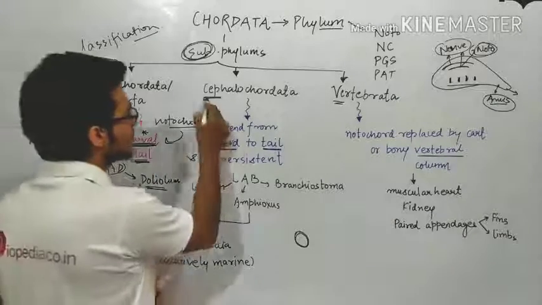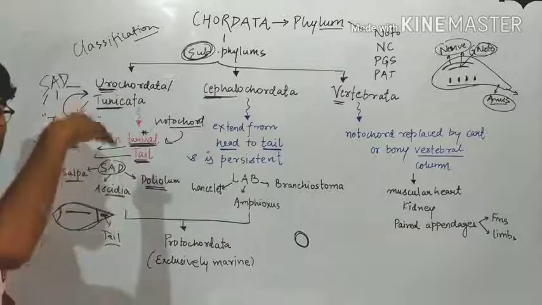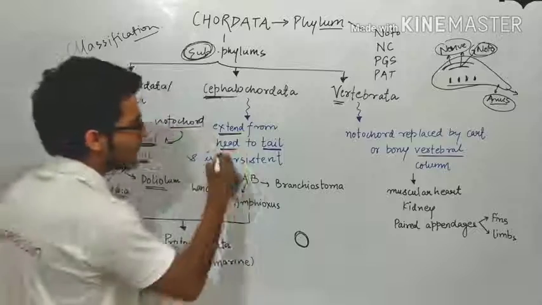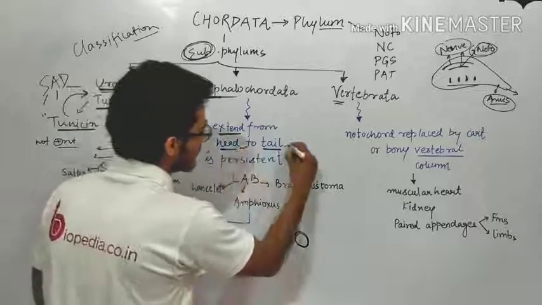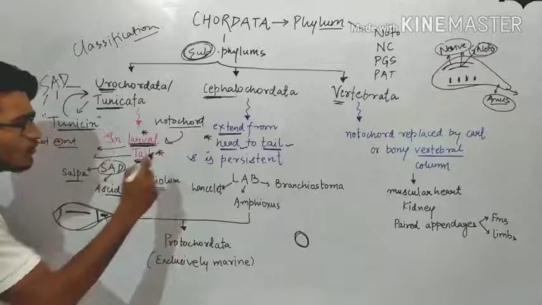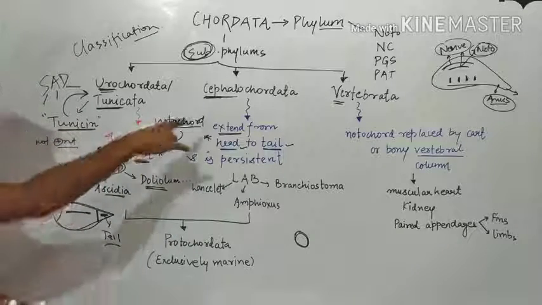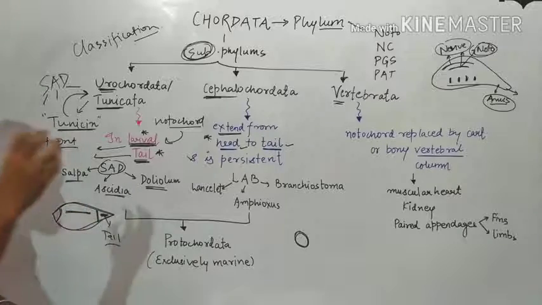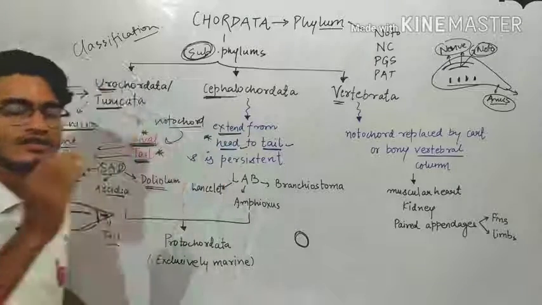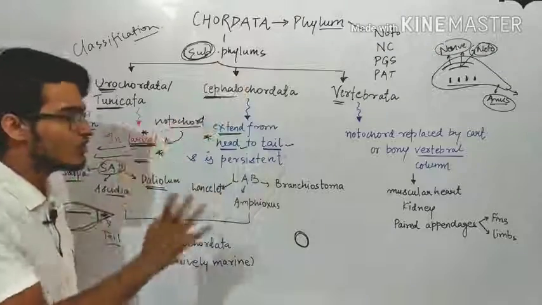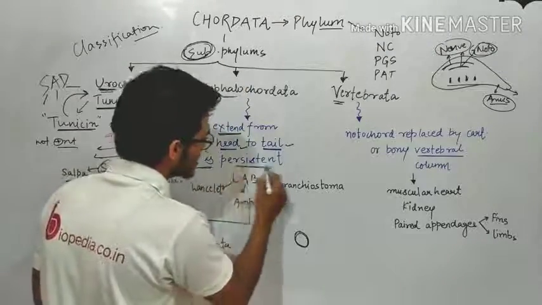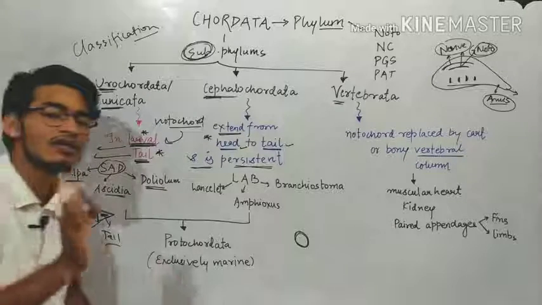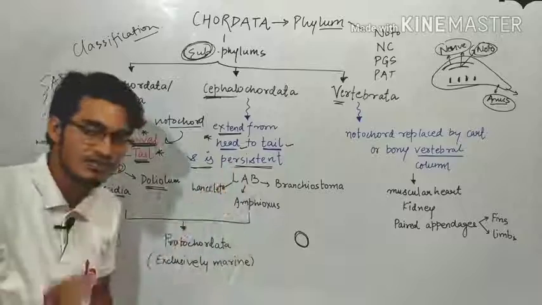Now the next thing is Cephalochordata. The word cephalo itself means head. It means that the notochord will extend from head to tail. In the previous case, it is only present in the tail region. But in cephalo, as the name indicates, cephalo means head, it means that it will be extended from tail to the head region. अब ये चीज जो notochord है वो tail से head की तरफ पहुंच चुकी है and it is persistent. It means that in the previous case it is only present in the larval stage, but here it is persistent.